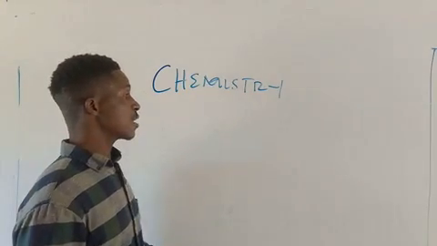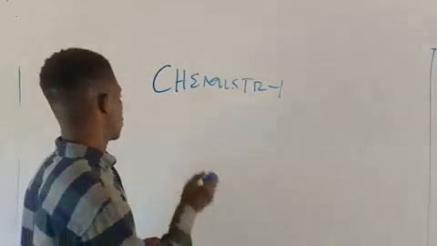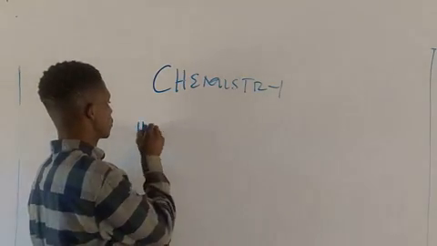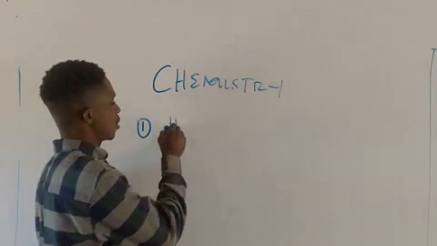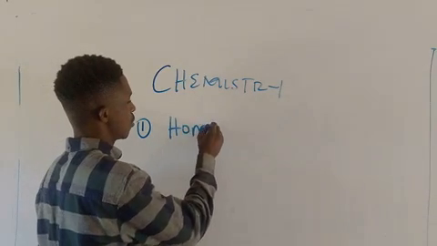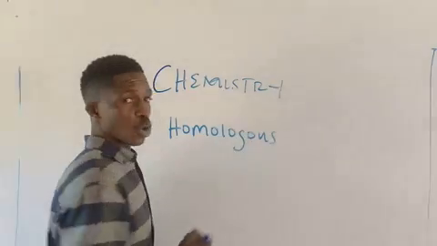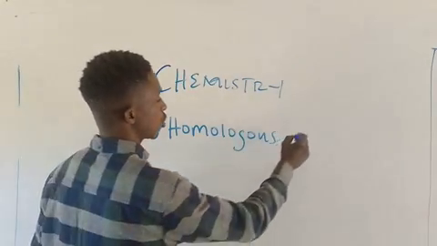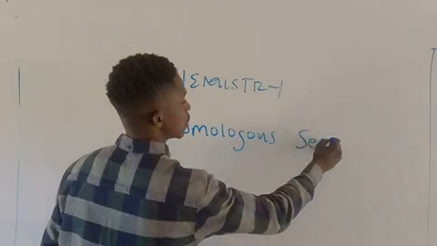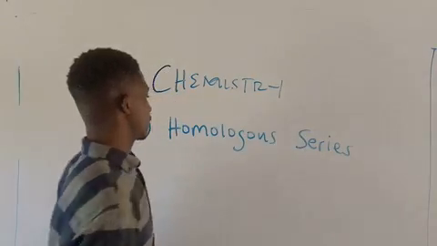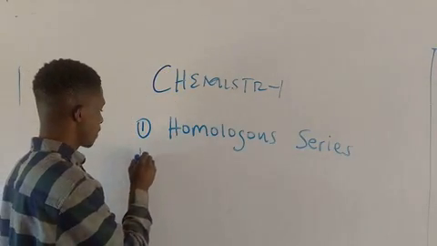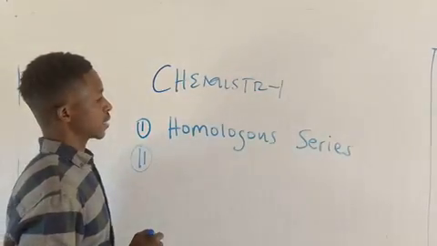Number one is what is called homologous series. Then number two, we're going to look at